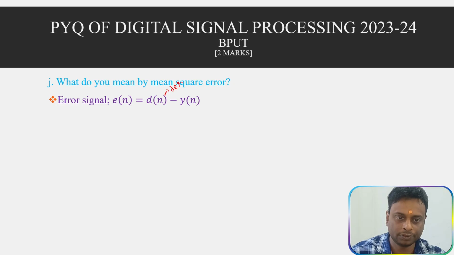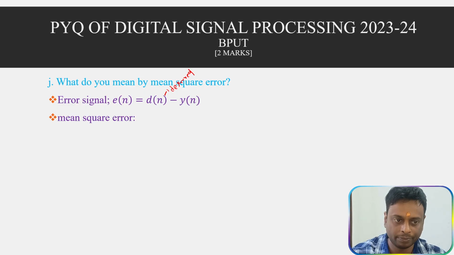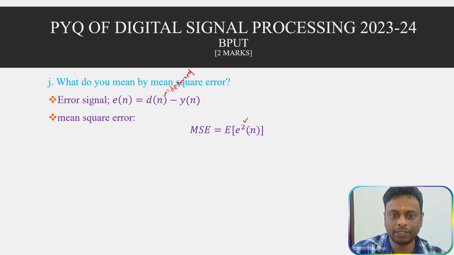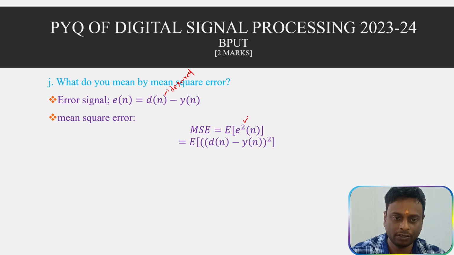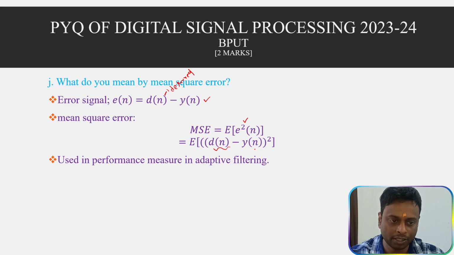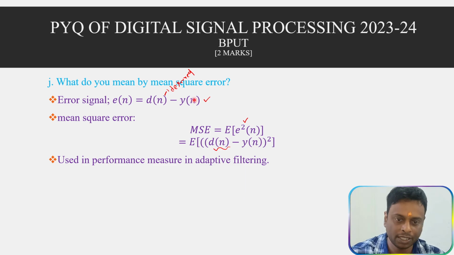Then what will be the mean square error? Mean square error, MSE, equals the expectation of the error signal squared, e square n. The error signal e of n is d of n minus y of n, so e square n will be the square of that. So this is our mean square error, and it is used for measuring performance in the adaptive filter.